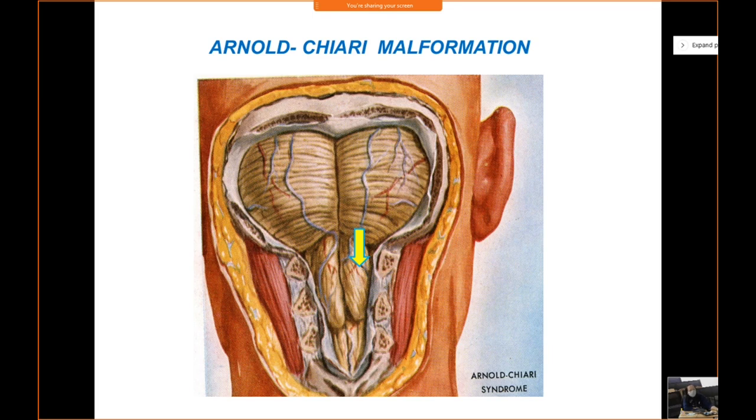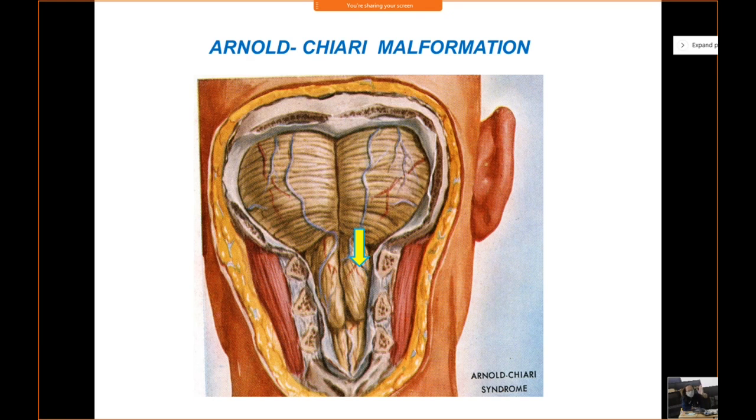So in Arnold-Chiari malformation, what happens is that the developing spinal cord is firmly attached to the vertebral column. So when the vertebral column elongates during embryonic life, the spinal cord gets stretched, since the spinal cord is firmly attached to the vertebral column and does not grow to the same length as the vertebral column. So when the vertebral column elongates, what happens?